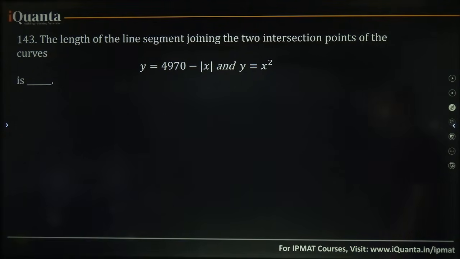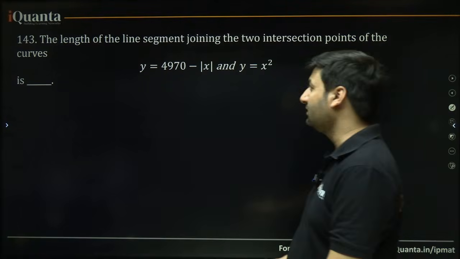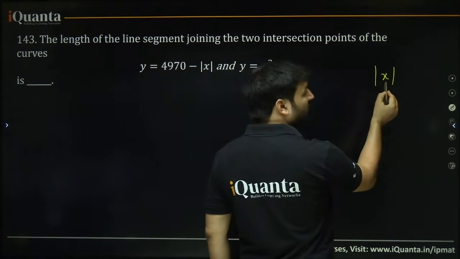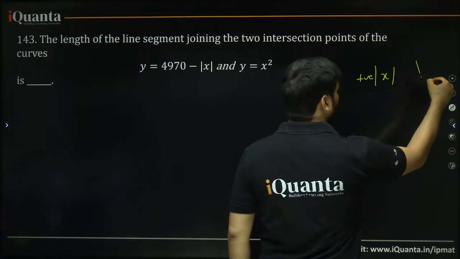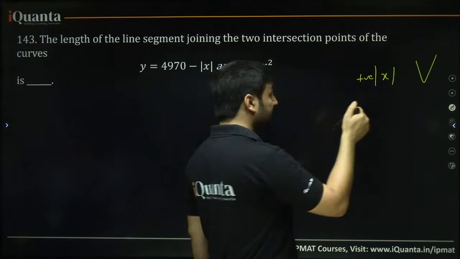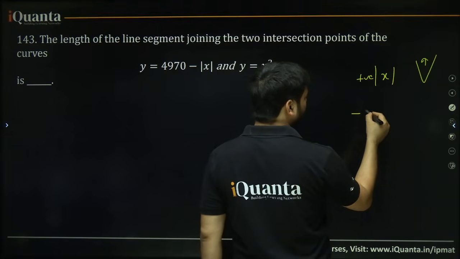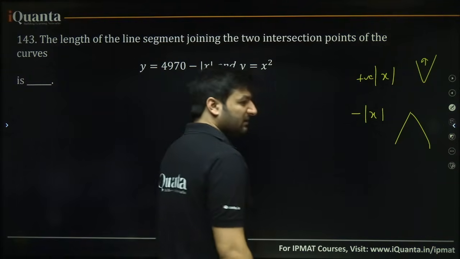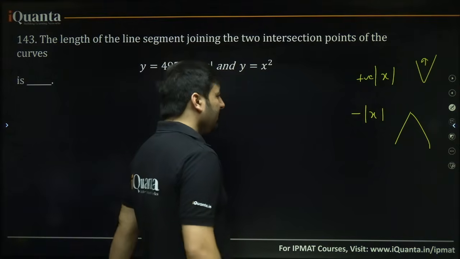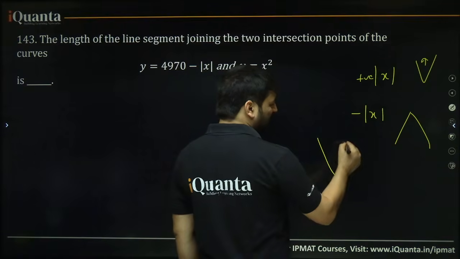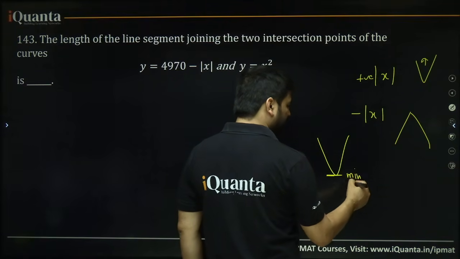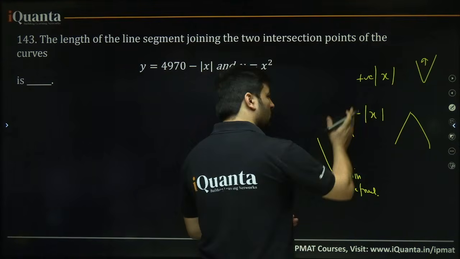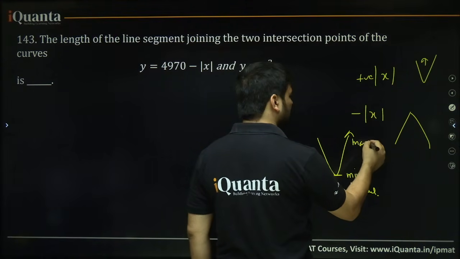Many of you must have solved it already, but I will just show you. The length of the line segment joining two intersection points of the curves. So this is 49 minus 70 minus mod x. Always remember, if in front of the modulus there is a positive number, then the graph is always going to be an upwards V. And if there is a negative sign in front of the modulus, minus 2, minus 5 or simply a negative, then the graph is going to be a downwards V. Also understand one thing, if you are getting a modulus graph which is an upwards V, then its minimum is defined, but since it is going up and up in the y direction, its maximum will be plus infinity.